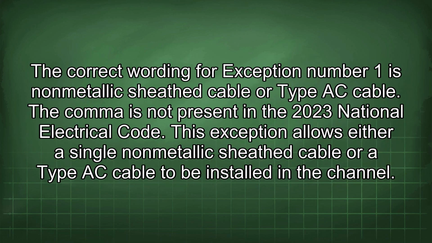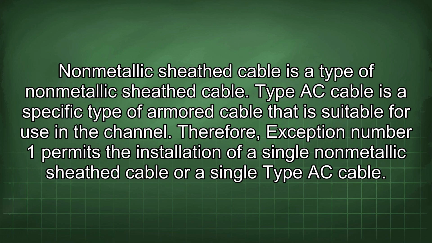The correct wording for exception number 1 is non-metallic sheath cable or type AC cable. The comma is not present in the 2023 National Electrical Code. This exception allows either a single non-metallic sheath cable or type AC cable to be installed in the channel. Non-metallic sheath cable is a type of non-metallic sheath cable. Type AC cable is a specific type of armored cable that is suitable for use in the channel. Therefore, exception number 1 permits the installation of a single non-metallic sheath cable or a single type AC cable.